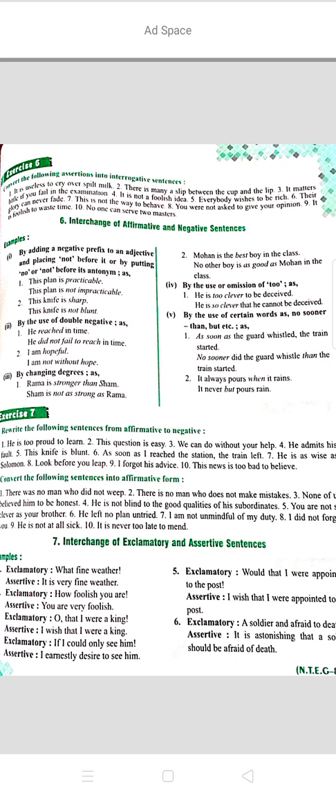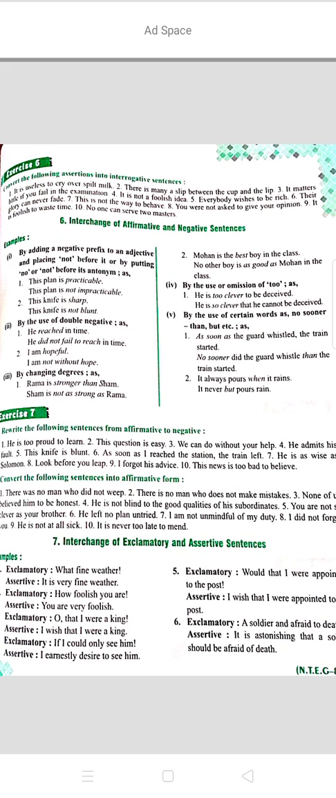Now the next rule is the omission of too. You have to omit too. For example, he is too clever to be deceived. Here we have to remove too. You can add so and that. So and that is used in place of too. He is so clever that he cannot be deceived.